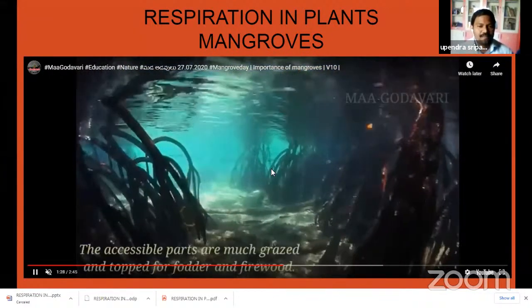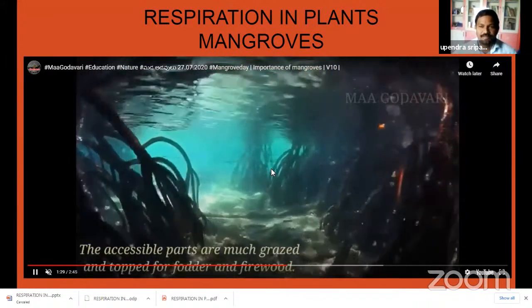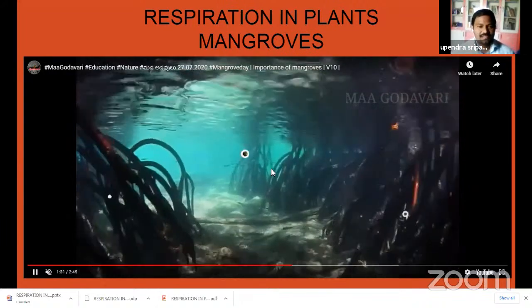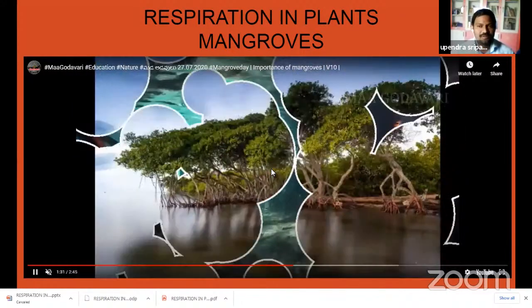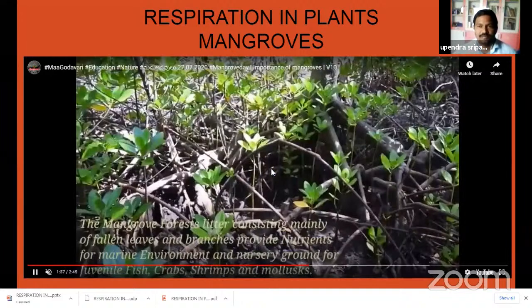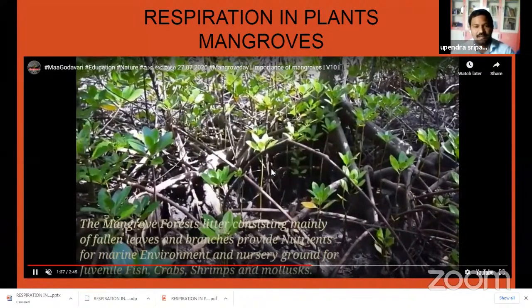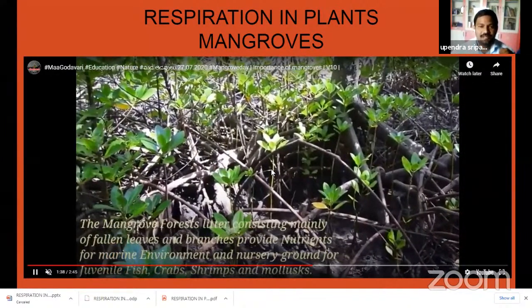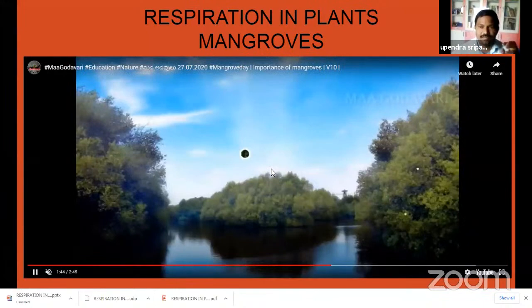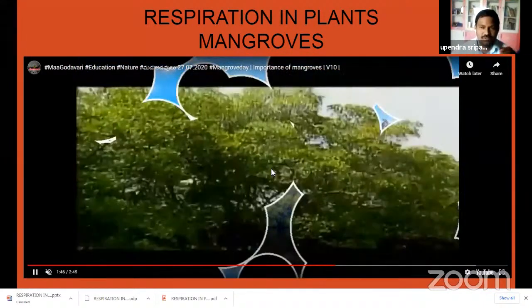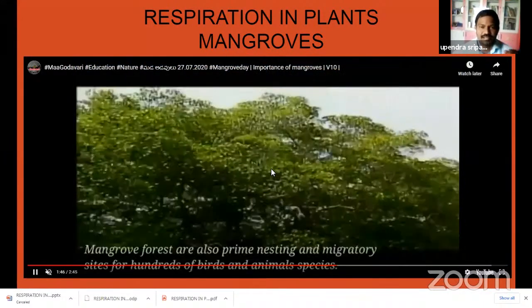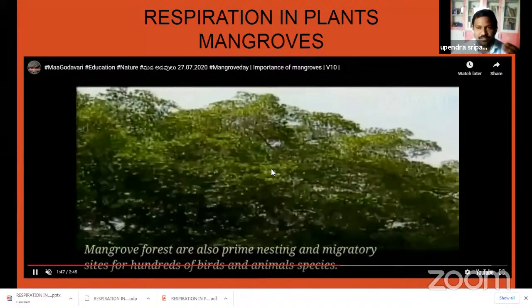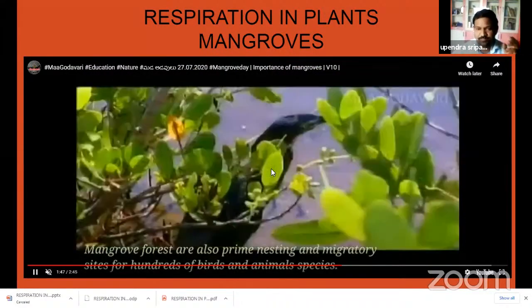The roots are known as aerial roots. These aerial roots absorb oxygen from the outside surroundings. Generally, roots absorb oxygen from the soil, but here it is not possible to take oxygen from this soil. So the plants get oxygen from the outside through the aerial roots.